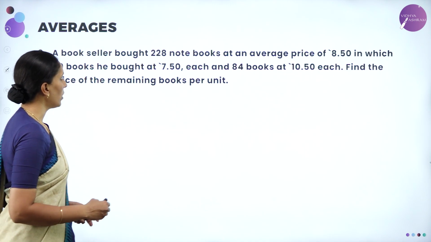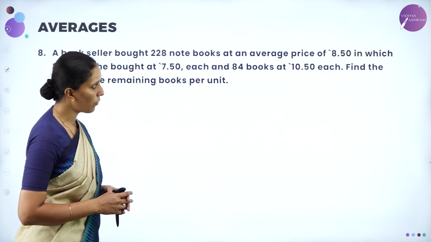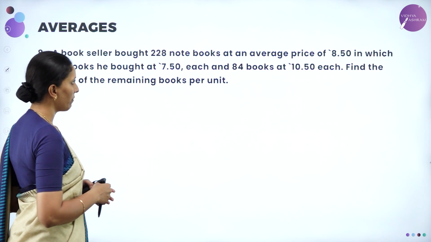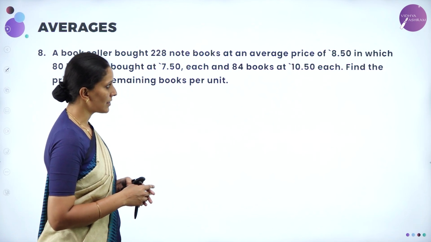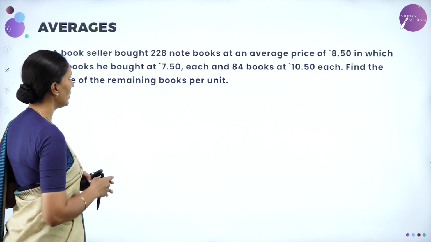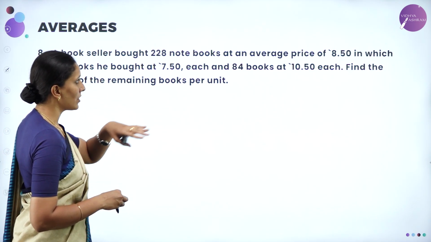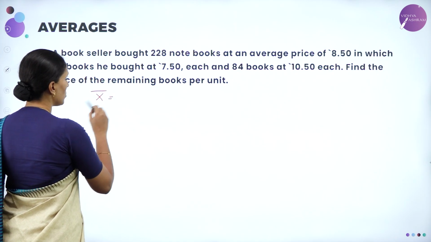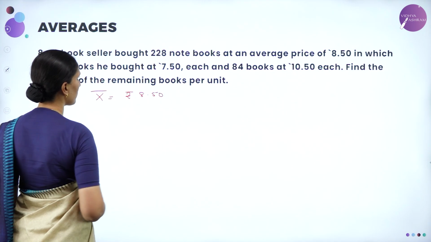A bookseller bought 228 notebooks at an average price of rupees 8.50, in which 80 books he bought at 7.50 rupees each and 84 books at 10.50 each. Find the price of the remaining books per unit. So, the average price of all the books is given. That is X bar, which is equal to rupees 8.50.